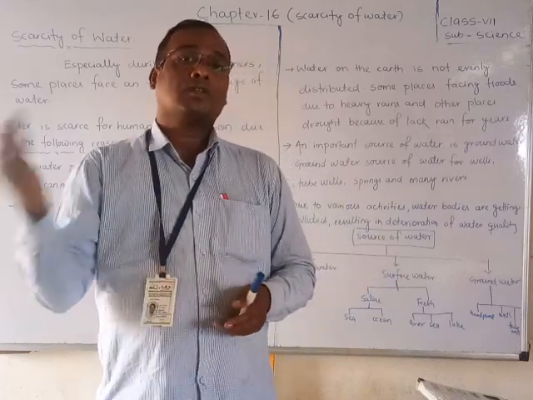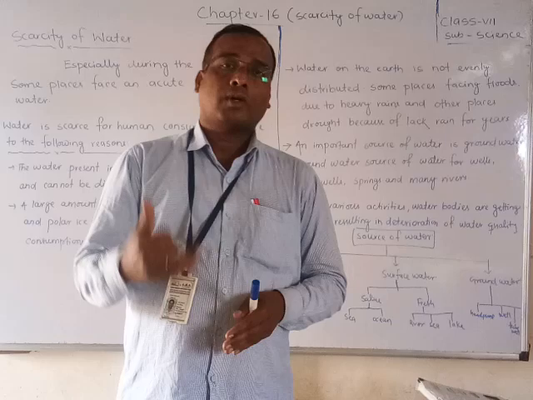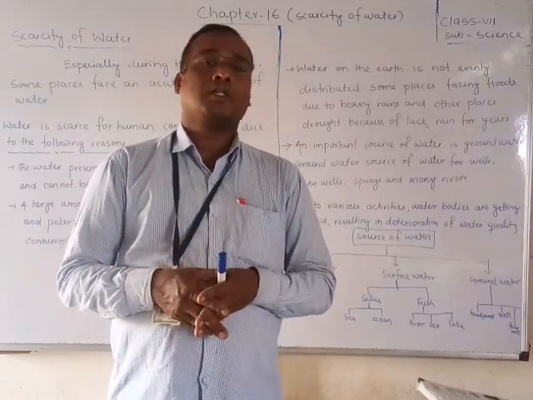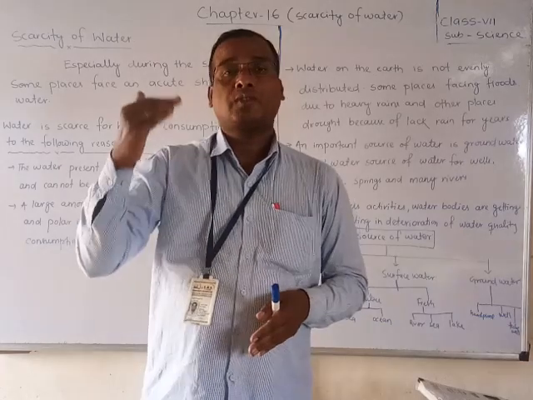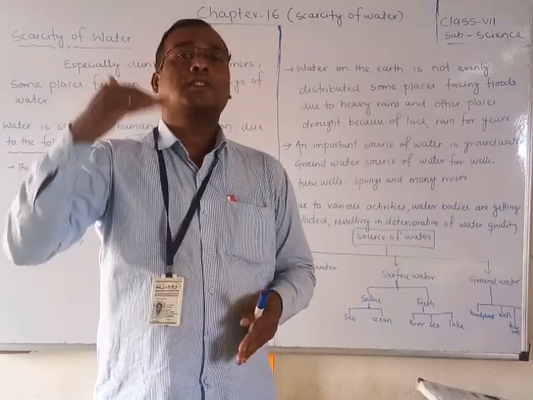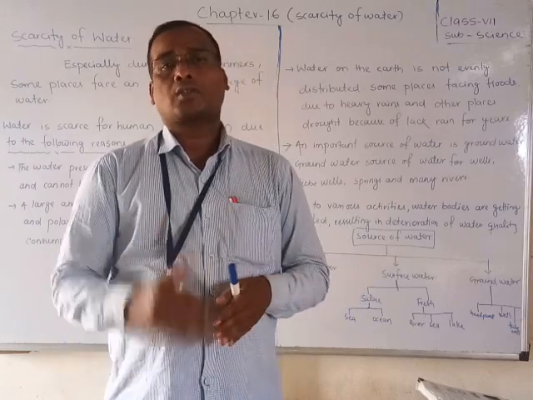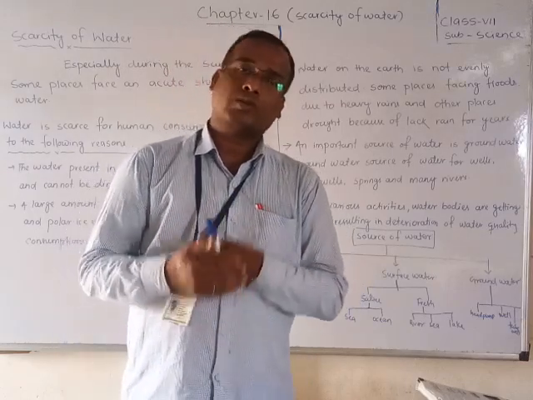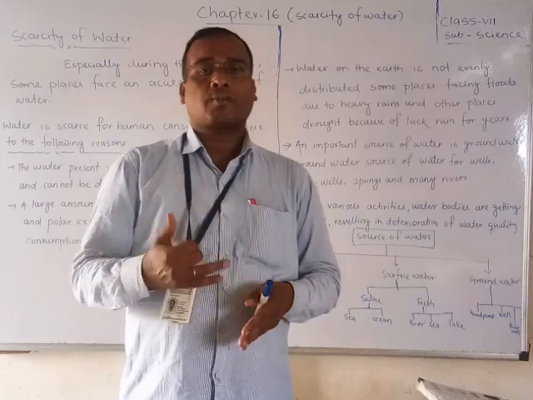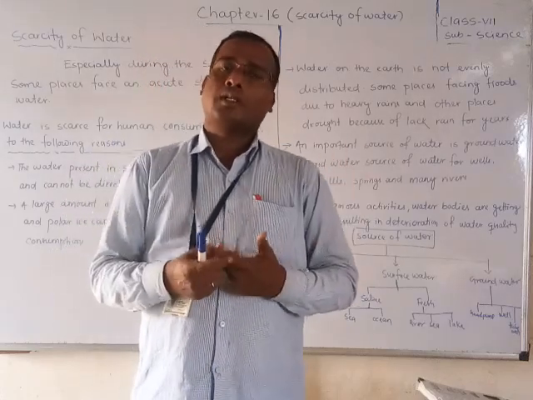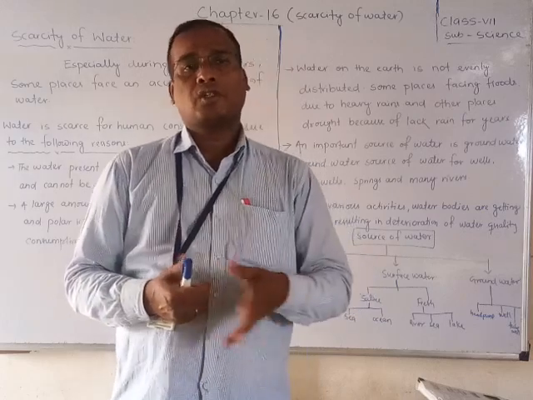Similarly, students, in other regions of the earth, they will not get water due to lack of rain. If rain does not come for 2, 3, 4 years, the water table will go down, the level of water under the surface will go down, and the surface water will evaporate. At that time, we will get scarcity of water.